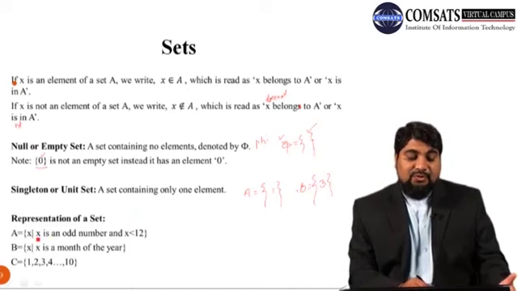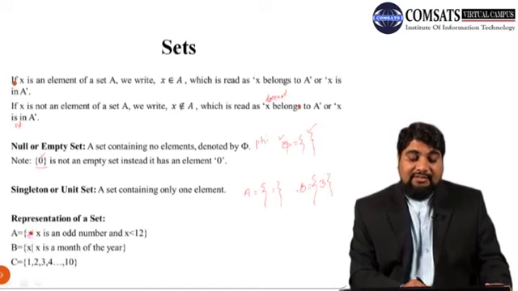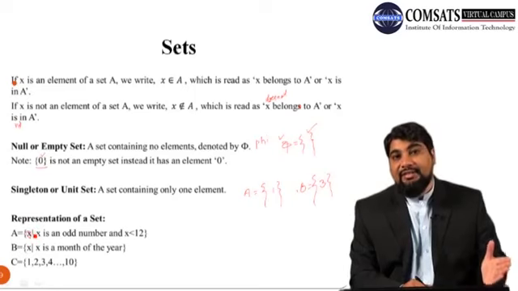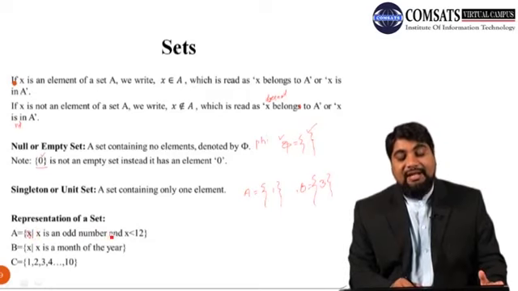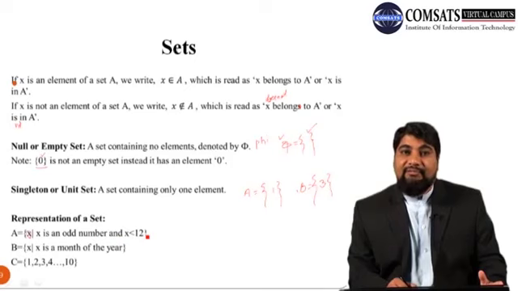Now we can represent sets in different notations. Suppose A is a set containing elements x, where x is the element in set A, and then a vertical bar. This means "such that". After this vertical bar, we need to represent the required condition. So A is a set containing elements x such that x is an odd number and x is less than 12.